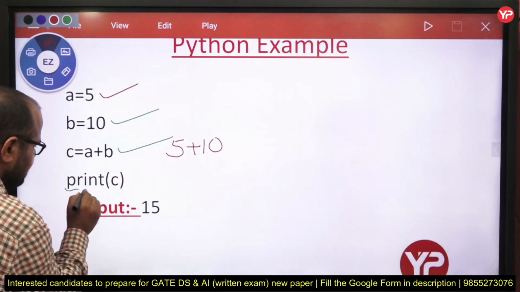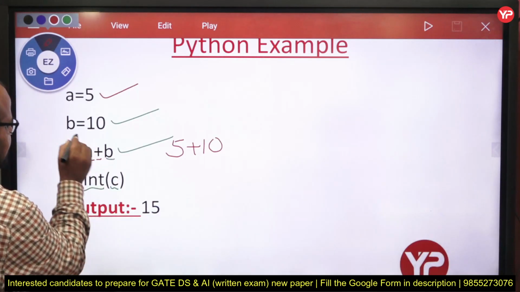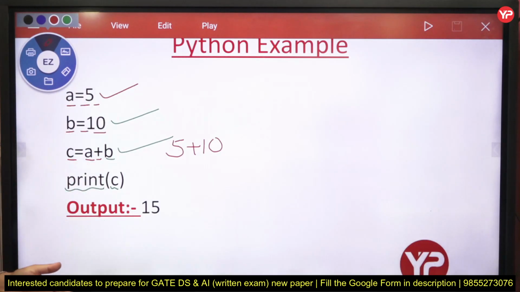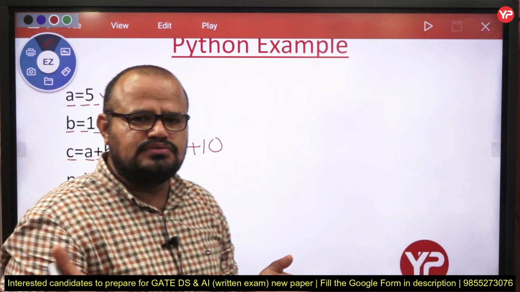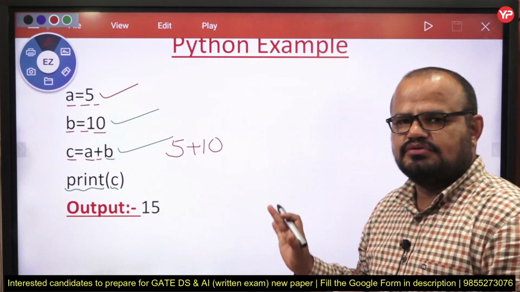Now sir, what do we mean by print? What do we mean by c? This c, a plus b, b equal to 10, a equal to 5. Sir, what is the meaning of this one? We are from the non CSE background, sir, we don't know each and everything. Fine. So please explain from scratch.